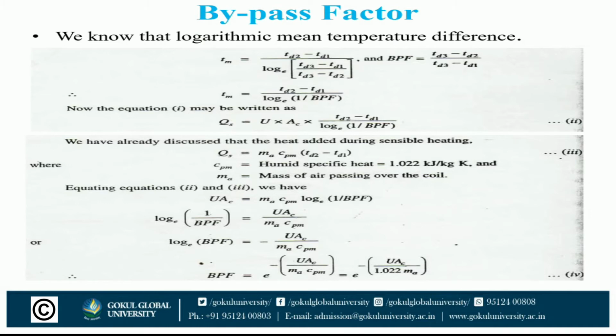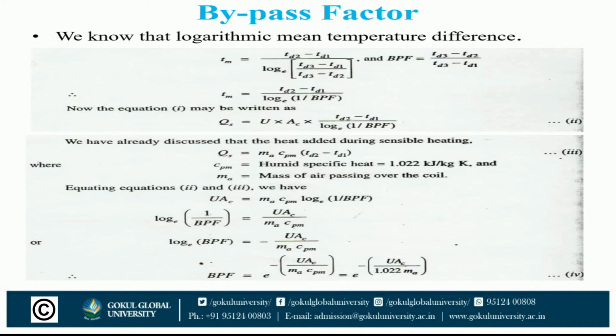Tm is equal to (TD2 minus TD1) divided by log of (TD3 minus TD1) divided by (TD3 minus TD2), and the bypass factor is equal to (TD3 minus TD2) divided by (TD3 minus TD1).